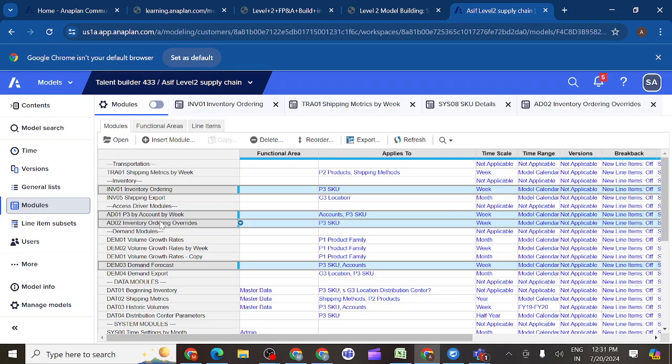If you want to use dynamic cell access, you need to compulsorily create the access driver module. Based on the access driver module only, we are applying the dynamic cell access. In the access driver module we write the formulas and everything. These line items will publish in the target module. The driver drives the target module, so whatever it says, the target should listen to the driver module's instructions.